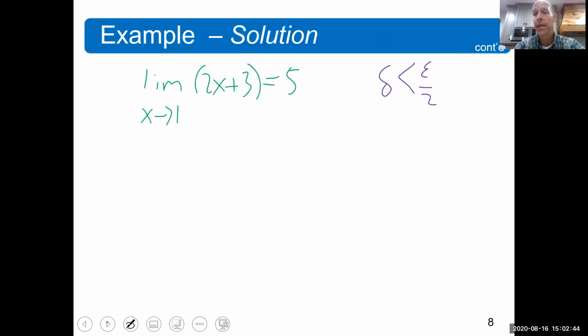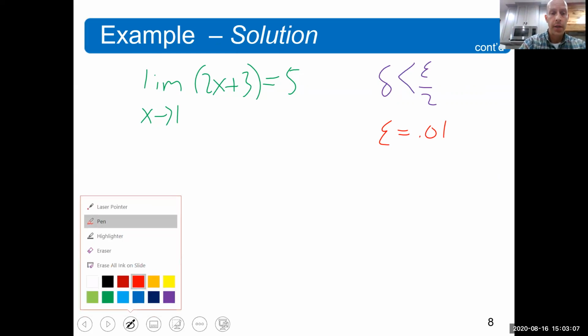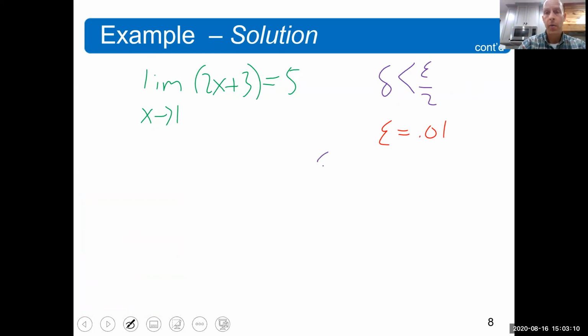So I'm going to say, you don't believe me that this limit's 5? Give me an epsilon. And you say, okay, fine, Mr. Allen, epsilon is equal to 0.01, which is 1/100th, which isn't very small, but it's greater than 0 and it's positive, so it's fine. So Mr. Allen is going to say, well, delta needs to be less than epsilon over 2, and in that case, that's 0.01 divided by 2, which is equal to 0.005.